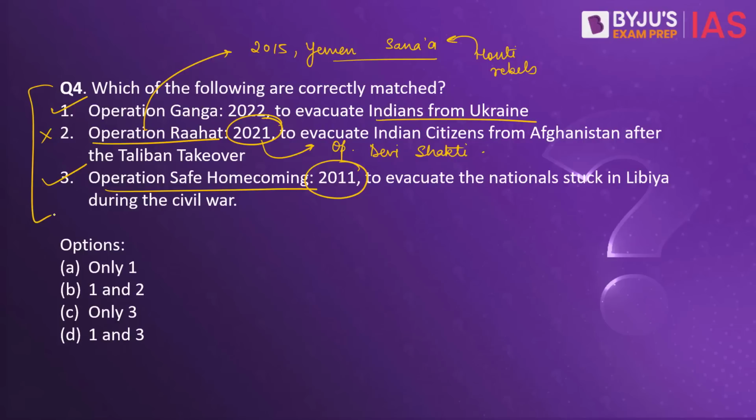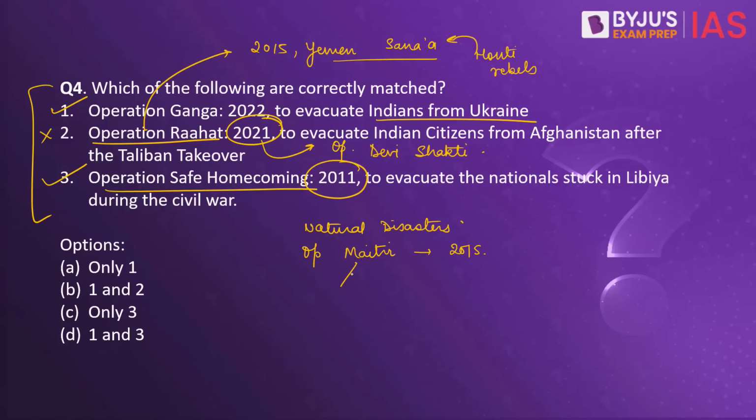And apart from these, it is not just that India conducts these operations only when the other countries are affected by any kind of war, but also in case of natural disasters. A very good example here is Operation Maitri, which was undertaken after the 2015 earthquake in Nepal.